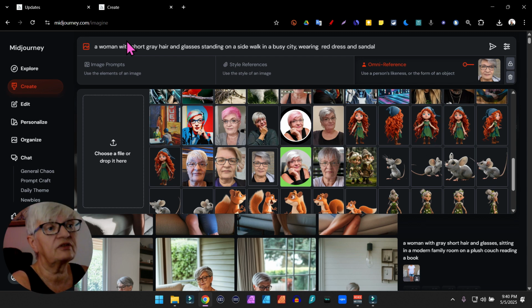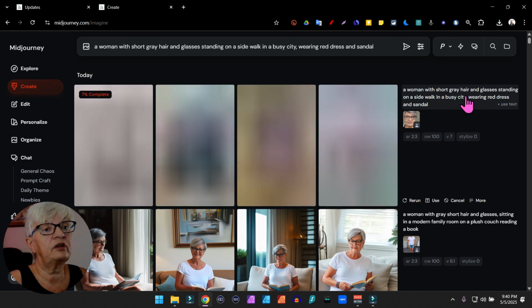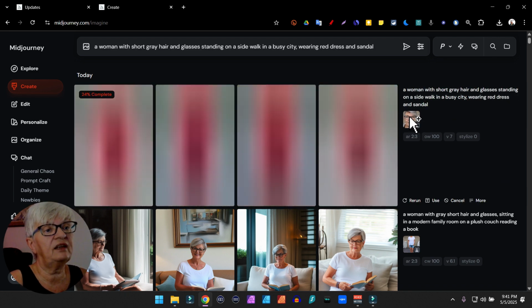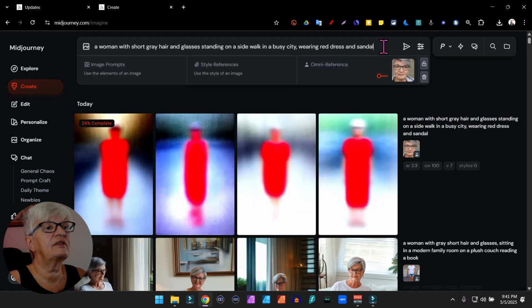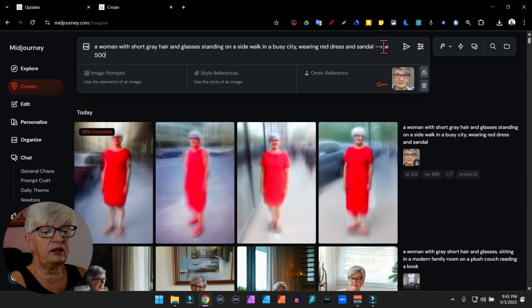And the sandals is important here because that shows that I want to see the feet. And then in this case, we do Omni weight of 100, which is the default. And while MidJourney is working, let's use the same text, the same reference, and do it with Omni weight 500, just to get a bigger jump.